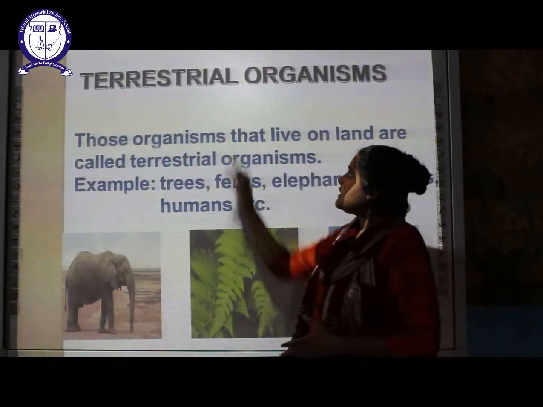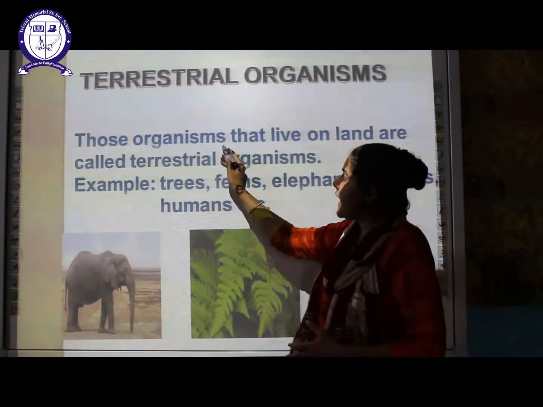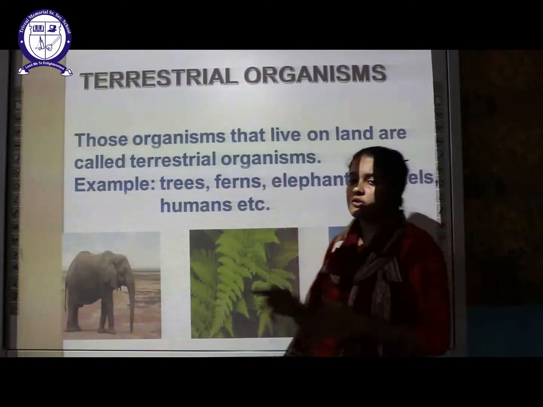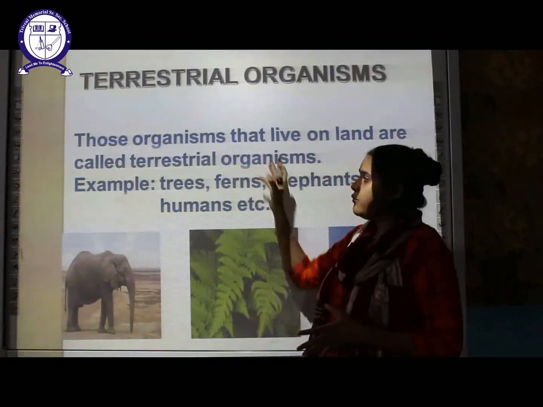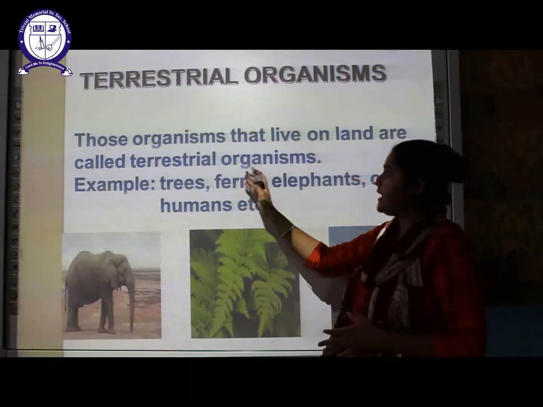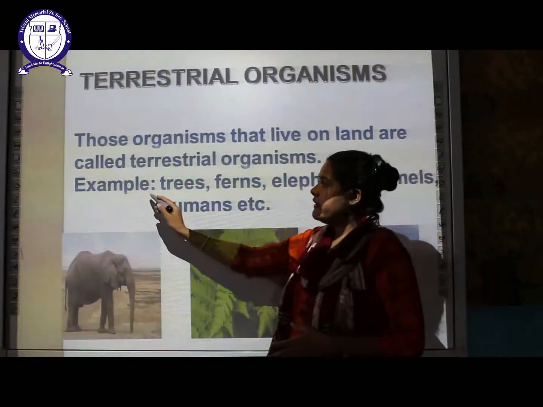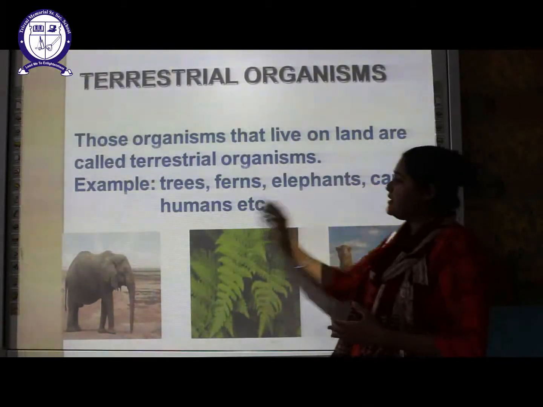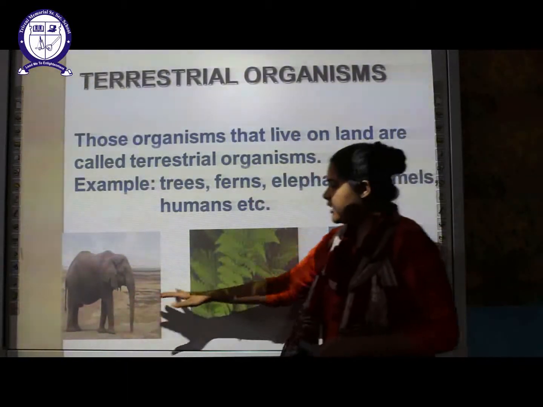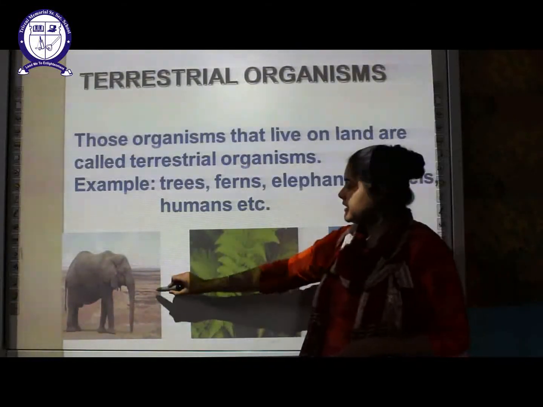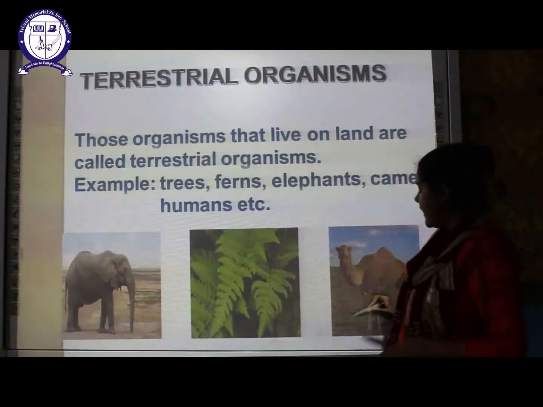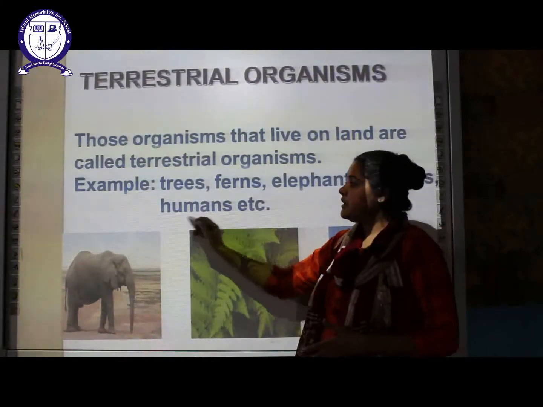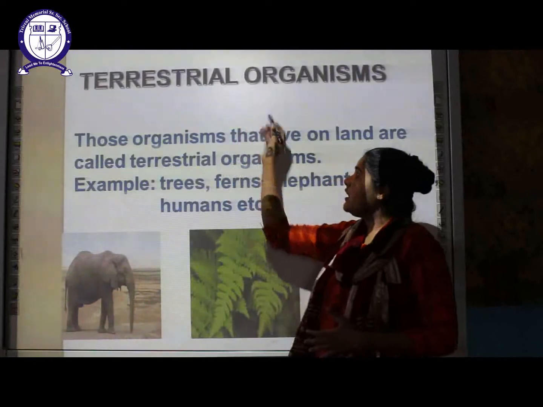The first one is a terrestrial organism. Those organisms that live on the land are called terrestrial organisms. What are the various examples? It consists of trees, ferns, elephants, camels, humans, etc. I have depicted that in the pictures also. This is an elephant, this is a fern plant, and these are camels. These are the various examples of terrestrial organisms. We humans are also considered terrestrial organisms.